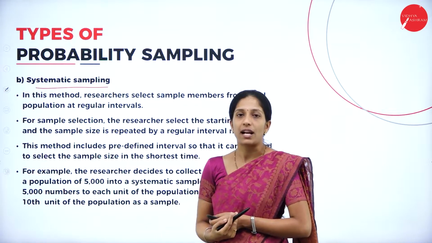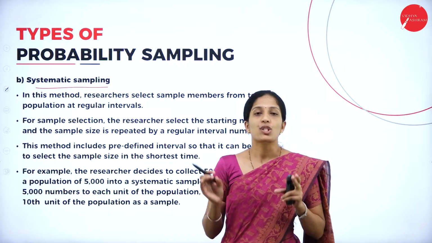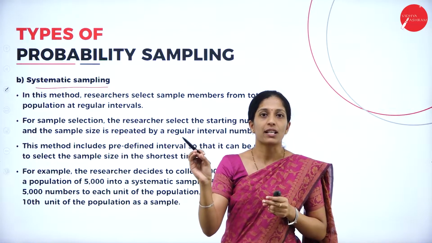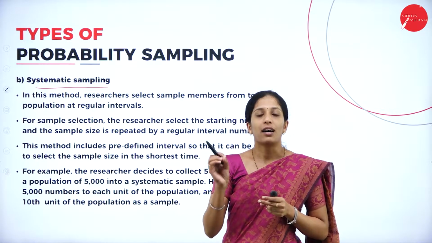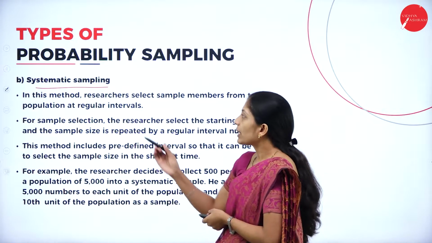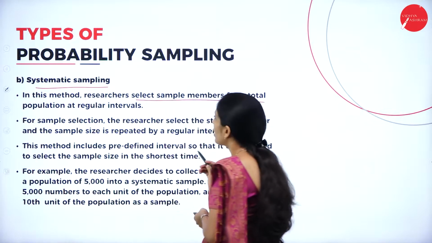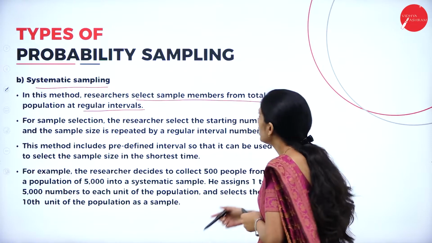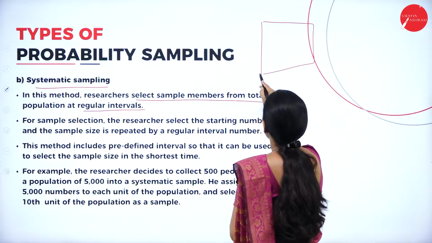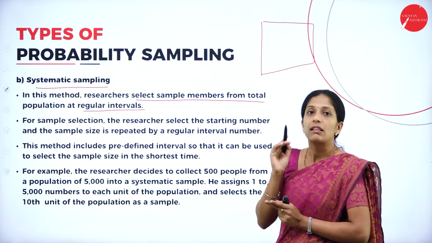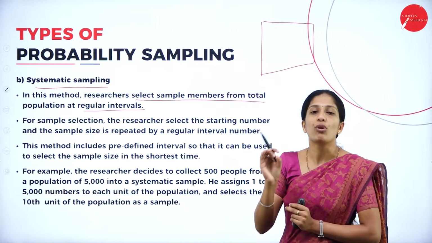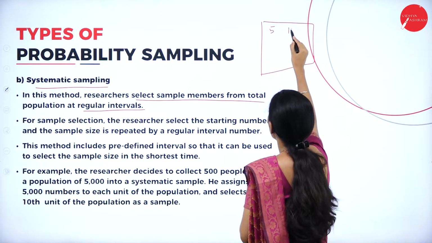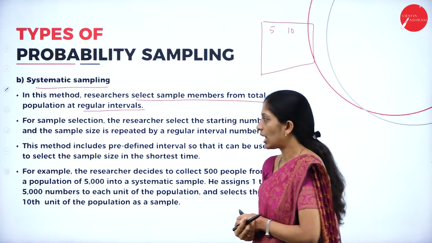Now coming to the next method, systematic sampling. What do you mean by systematic sampling? So here all the individuals are involved, but in order to collect the information, they will group them into particular divisions. So there the information can be collected. In this method, researchers select sample members from the total population at regular intervals. Suppose this is the whole population, all members will be involved, but the information will be collected from only a few at regular intervals. So here, for example, the 5th member or the 10th member, like that they are going to collect the information.